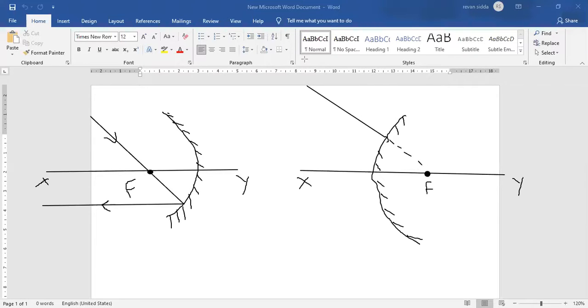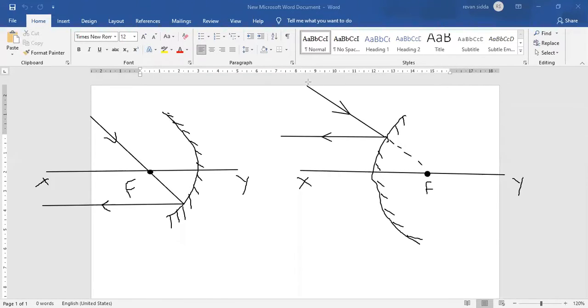If a ray of light is coming and touching the convex mirror, after touching it, if you extend the line, it should touch the focus. In such a manner, you need to extend the line. Then after reflection, what will happen? This ray of light will be parallel to the principal axis.